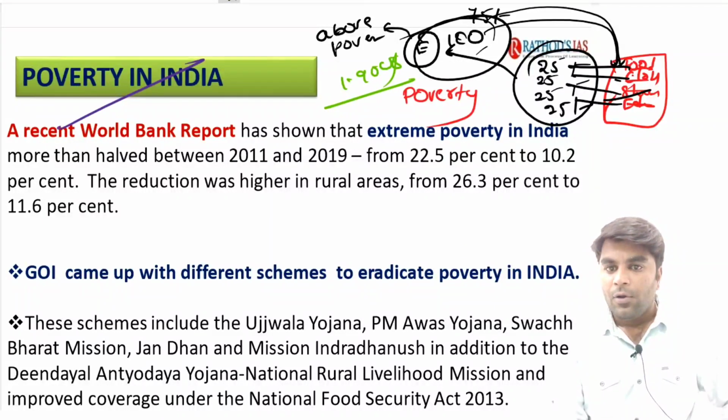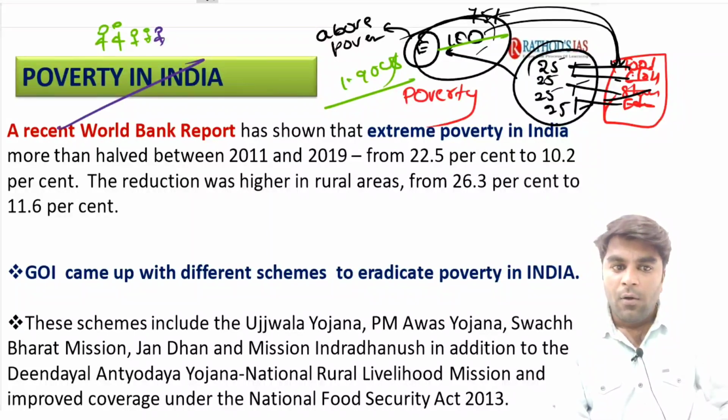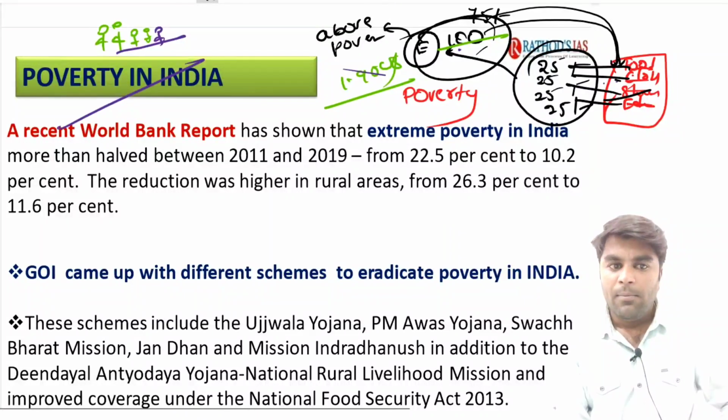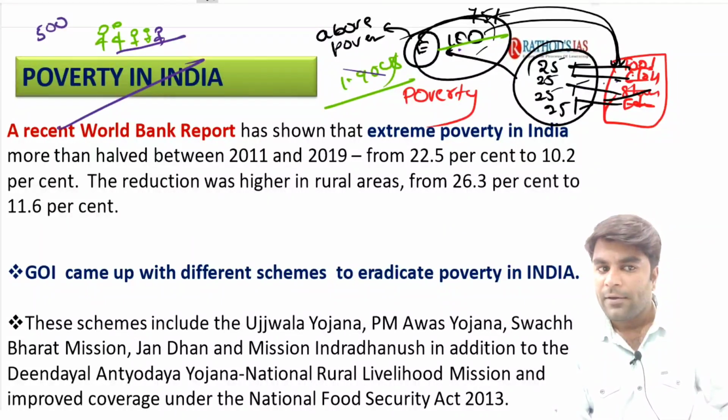Now understand why we are using the term expenditure instead of income. Take the example of this family: this is the husband, this is the wife, and they have 3 children. Those persons who can make an expenditure of 100 will automatically afford these 4 goods, and so they are said to be living above the poverty. Say the wife and 3 children are not earning any money, but the husband is earning an income of 500 rupees.